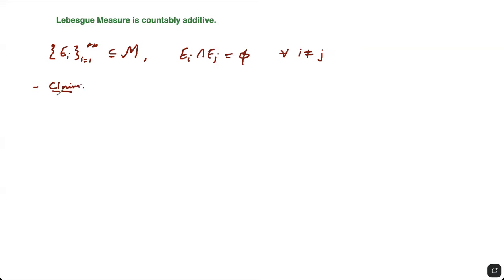I have to prove that the measure M, you know I told you in the last lecture that it's just the restriction of the Lebesgue outer measure, of this union from i equal to 1 to plus infinity of E_i is equal to the summation from i equal to 1 to plus infinity of M of E_i. Okay, this you have to prove, and this property is the countable additivity.